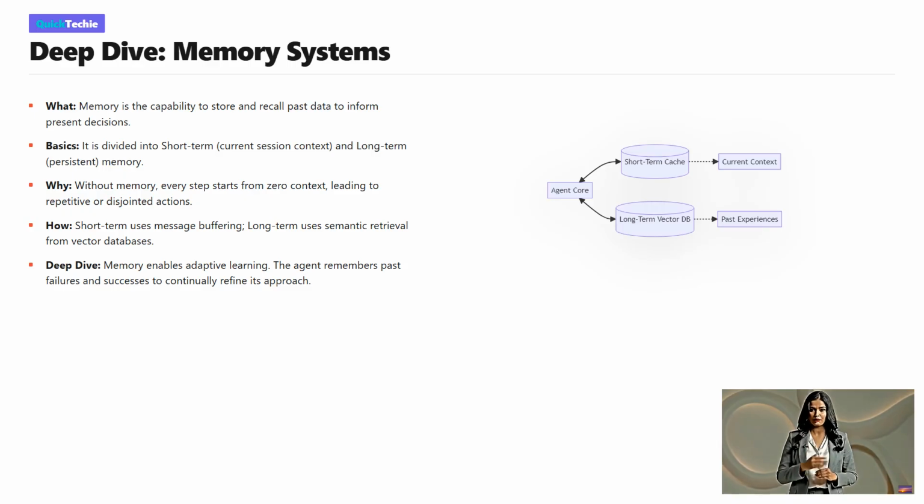returned. On the bottom, the long-term vector DB stores past experiences and facts. By querying both systems simultaneously, the agent grounds its reasoning in both the immediate situation and its historical knowledge base.